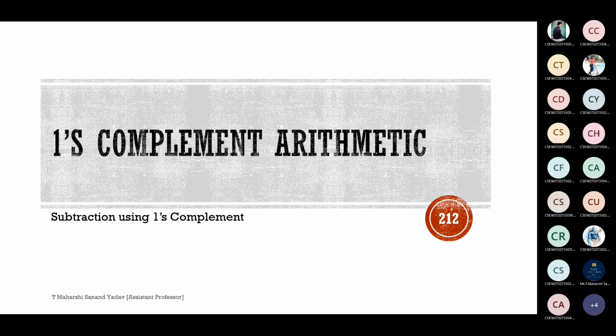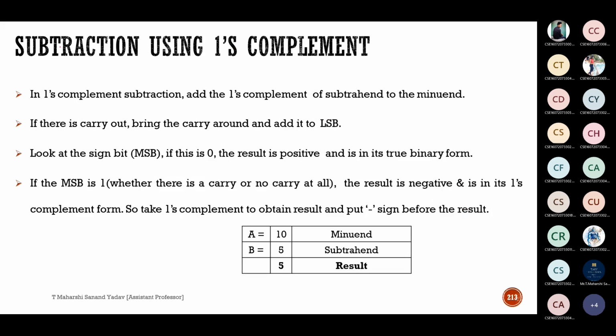Next, ones complement arithmetic. Here I have to perform subtraction by using ones complement. So till now, if I take 9 minus 8, I have simply performed the subtraction and told you the answer as 1. Now here it should be performed using addition. Means subtraction operation also we have to perform by using addition. That is something different. So read this statement.